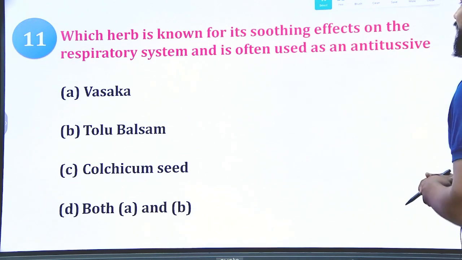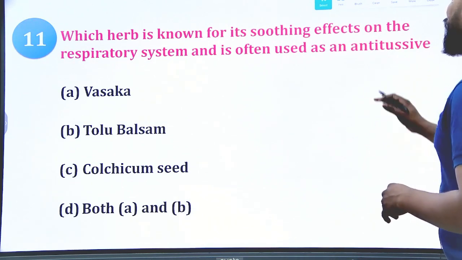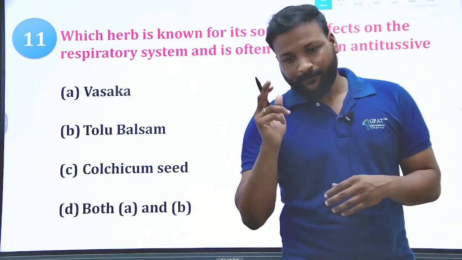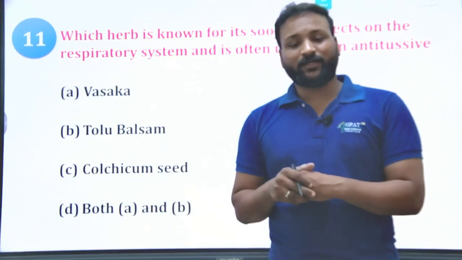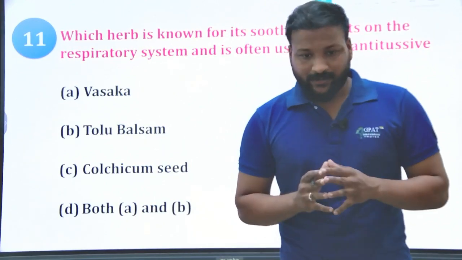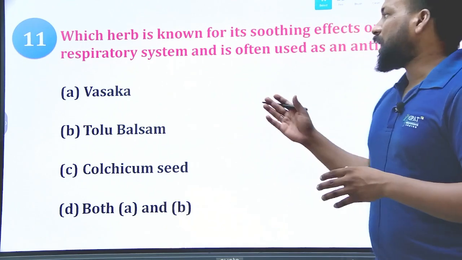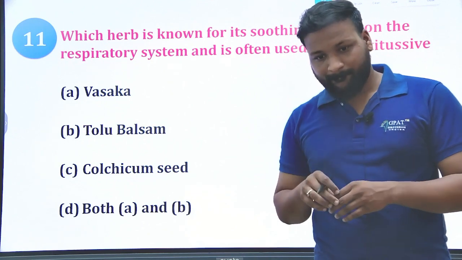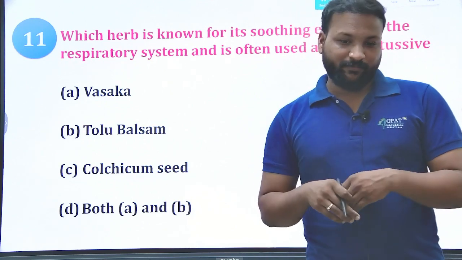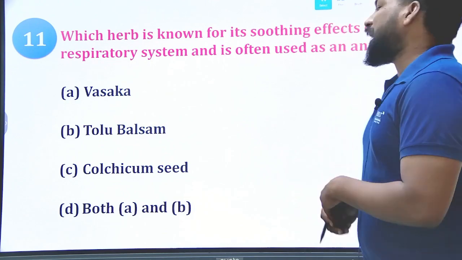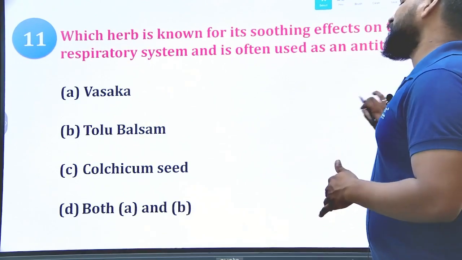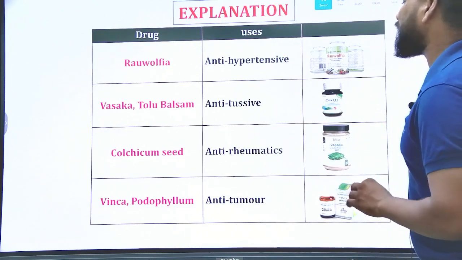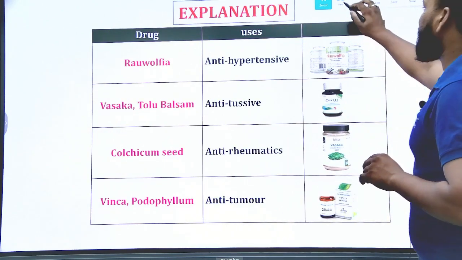Which herb is known for its soothing effects on the respiratory system, often used as an antitussive? There are only 2 to 3 drugs which are meant for antitussive as well as respiratory stimulant purposes. So what will be the right answer here? There are 2 drugs. Undoubtedly, I gave you the hint. Yes, option D is correct because Vasaka as well as Tolu balsam are the antitussive drugs. You can see right over here.